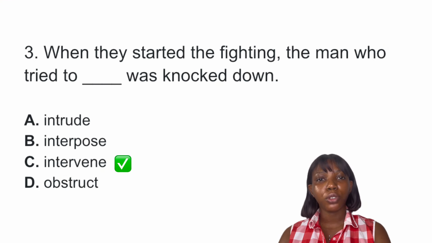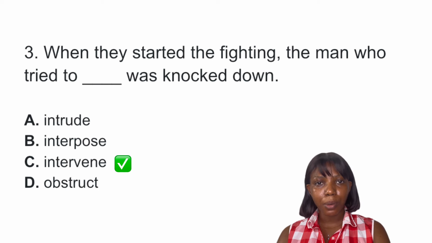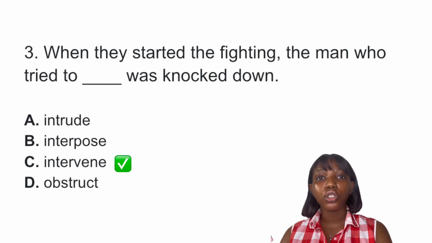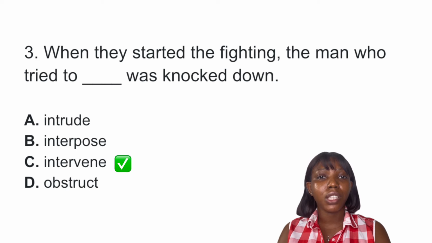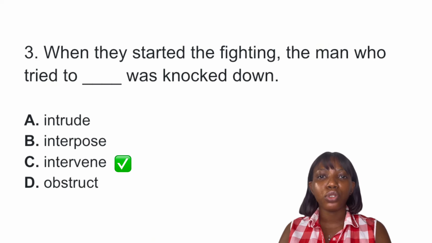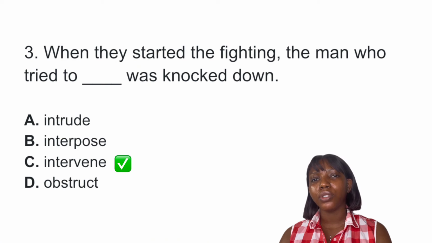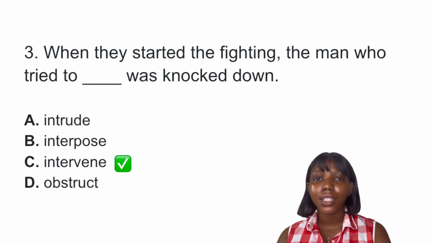Now, when you take a look at the other options, you notice that they fit appropriately when you consider them as structural words, as verbs. They will fit into the sentence, but they don't match the scenario when you consider the meaning of those words. For example, option A, intrude. When someone says you are intruding, it means you are doing something without their permission. When you say interpose, that means you are putting yourself in between. When they say obstruct, it means to block, to hinder. So when you take a look at the meaning of these words, they don't fit into the context. They don't match the scenario. And so the best answer to this question is option C, intervene.